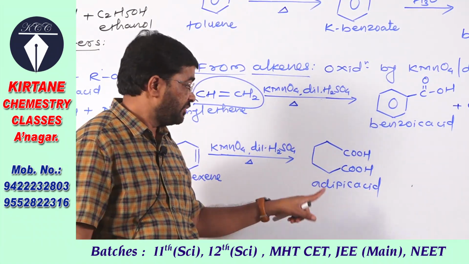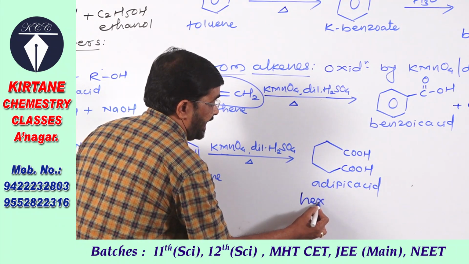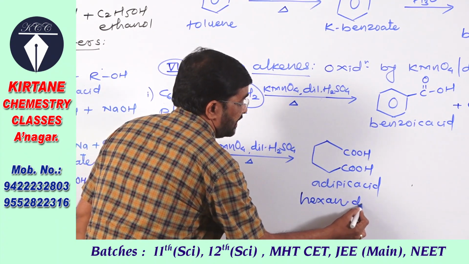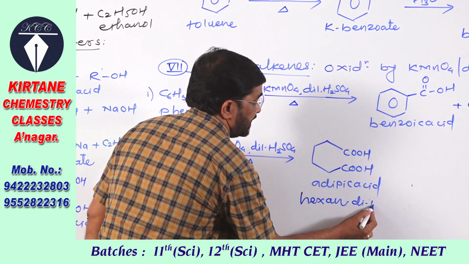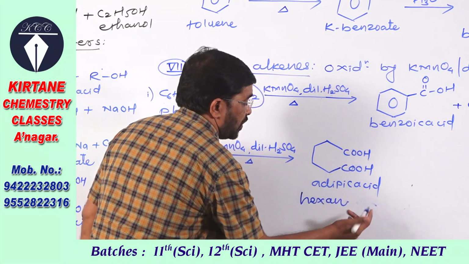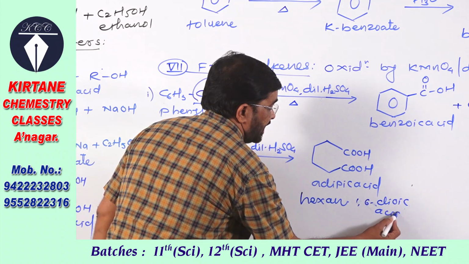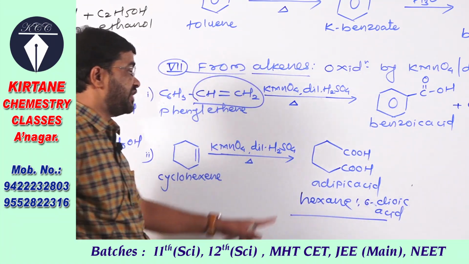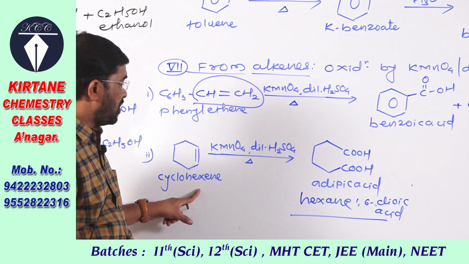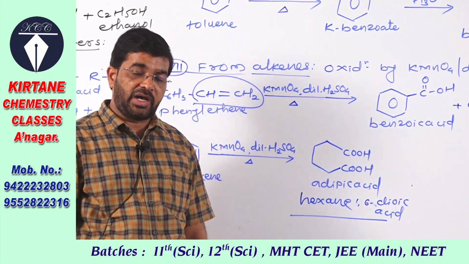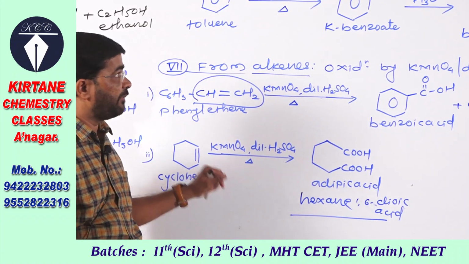At the ending carbons, that is nothing but adipic acid, which is also named hexanedioic acid. So we can indicate the positions as hexane 1,6 dioic acid. Hexane 1,6 dioic acid is nothing but adipic acid. So adipic acid is prepared by oxidation of cyclohexene by acidic KMnO4.